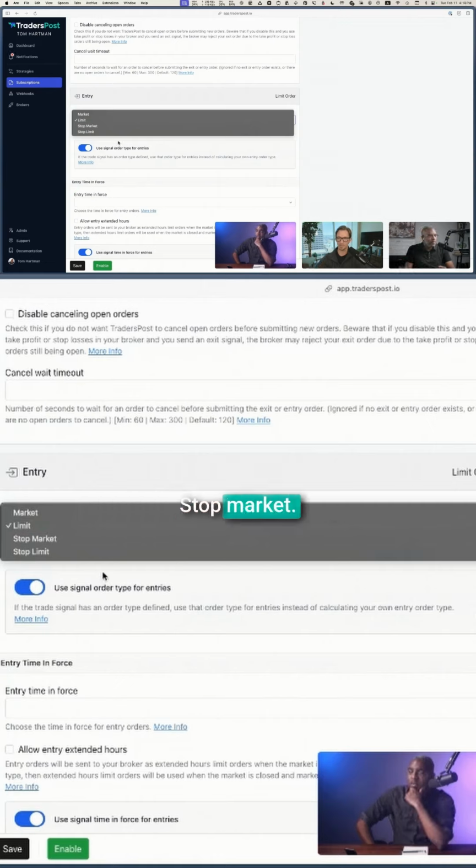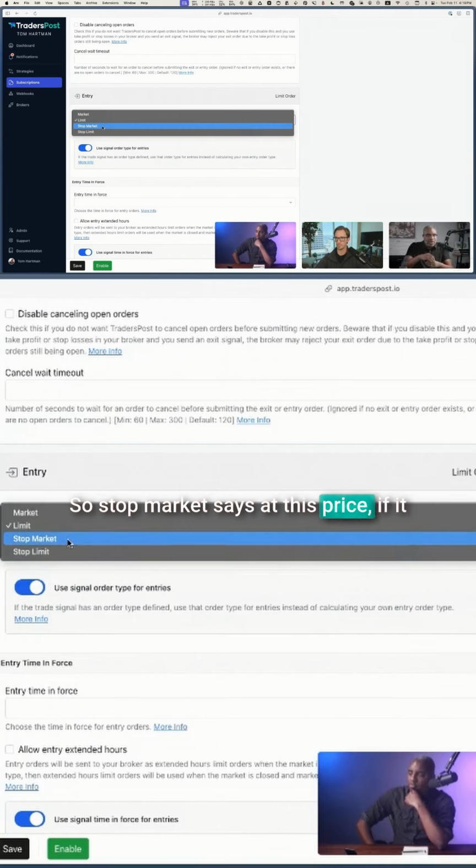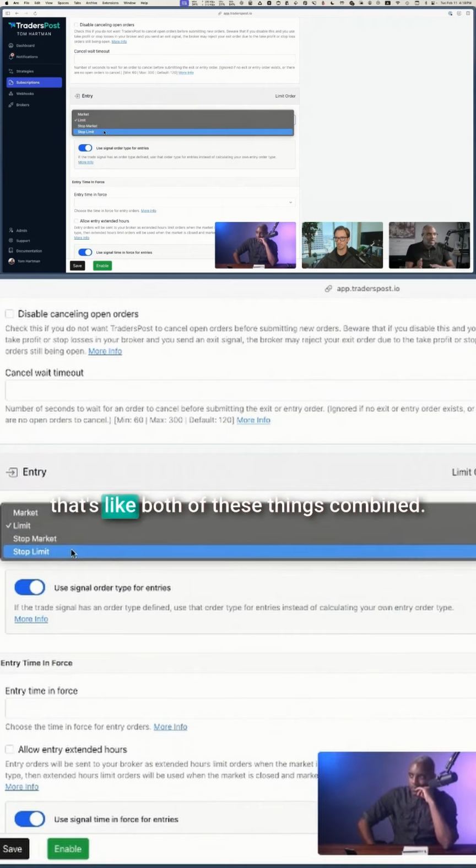All right. Stop market. Stop limit is when the order is going to be executed at that price or better. But the stop says when the price crosses this level, now buy at whatever the market says. So if it costs 150, I have that as my price. Now buy it at whatever price, which means you might get filled at a worse price, but you definitely will get filled if there's liquidity in the market. Whereas a stop limit is like both of these things combined. It says only execute the trade when I've crossed this price, and make sure that it's at this price or better.